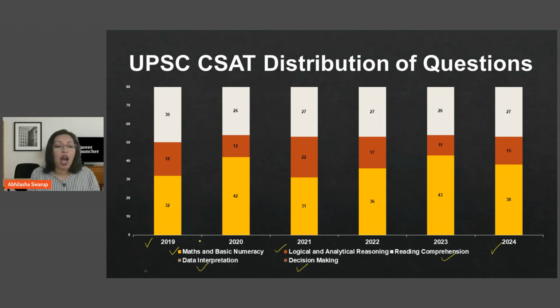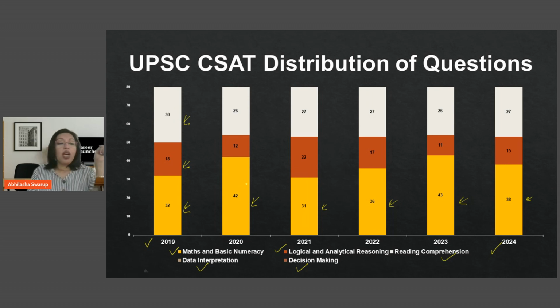However, if you look at this chart, what you will realize is that predominantly there are three sections that are figuring in the exam. The first one is maths and basic numeracy, which is this portion of the bar in yellow. Then you have logical and analytical reasoning, which is the portion of the bar in brown. And then you have reading comprehension, which is the portion right at the top in white.